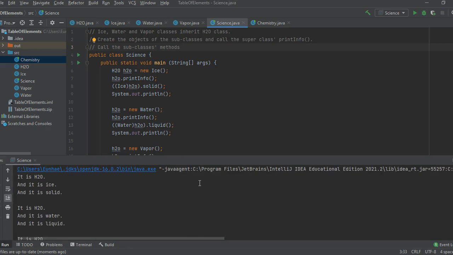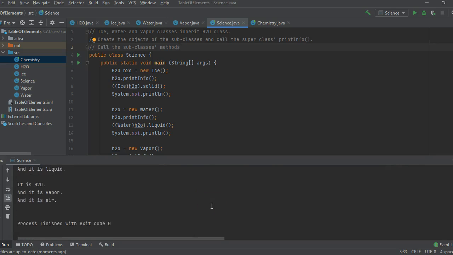See, it is H2O and it is ice, and it is solid, etc.